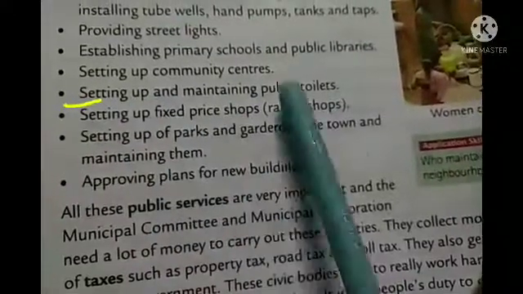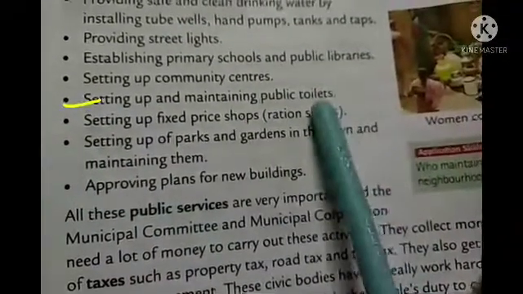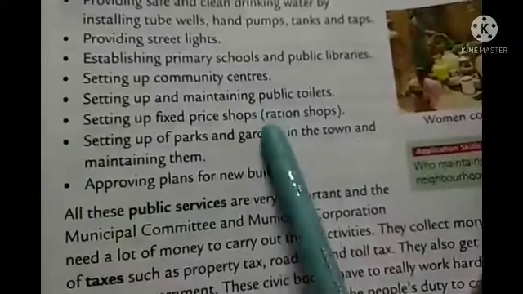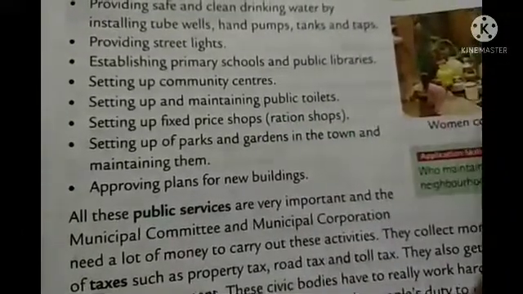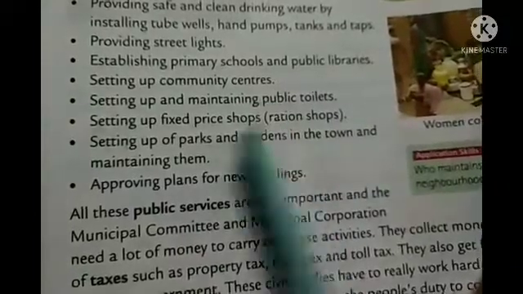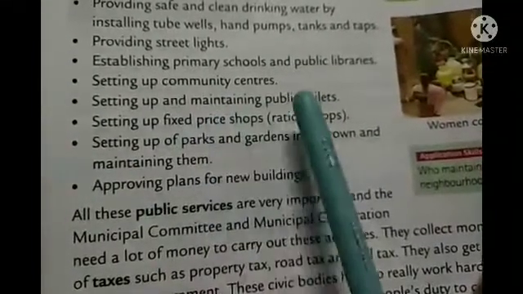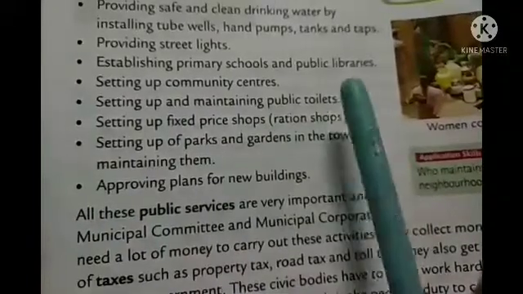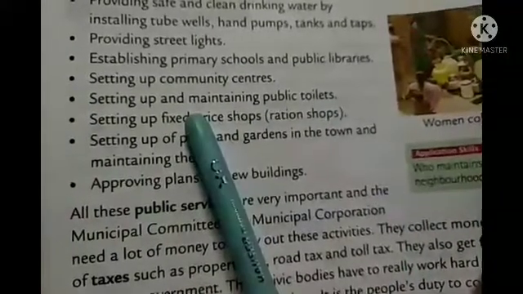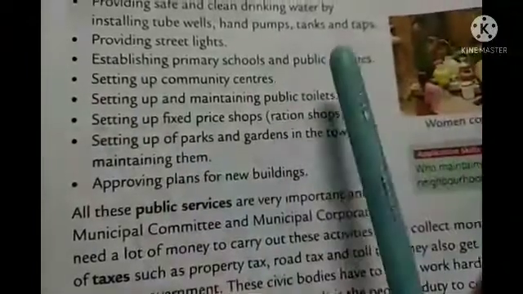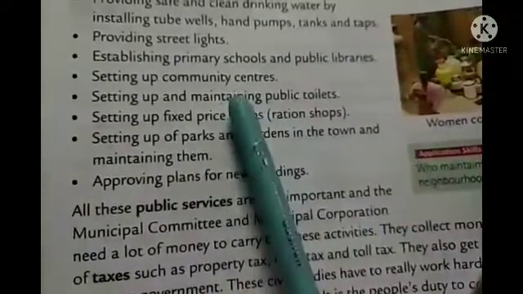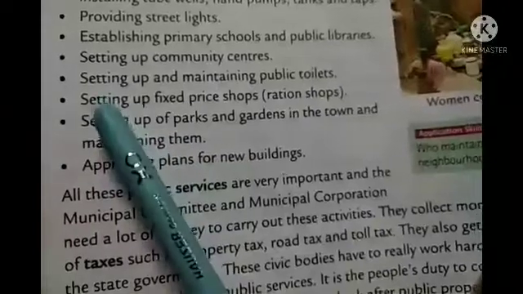Setting up and maintaining public toilets. As I already told you about sanitation, that is very much important, because in city and town areas everybody has a toilet system in their homes, but when you are going outside, public toilets are also very important, and they should be maintained properly. It's not only that a public toilet should be there; if it's dirty then also it's not good. So maintaining is also very much important.